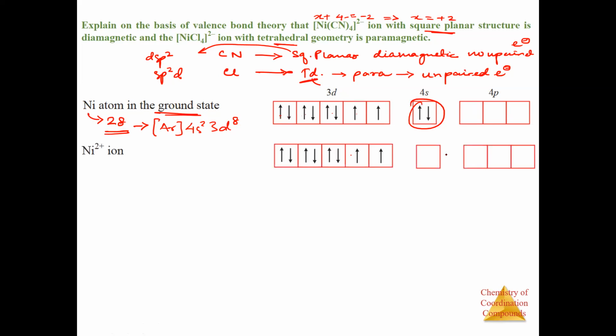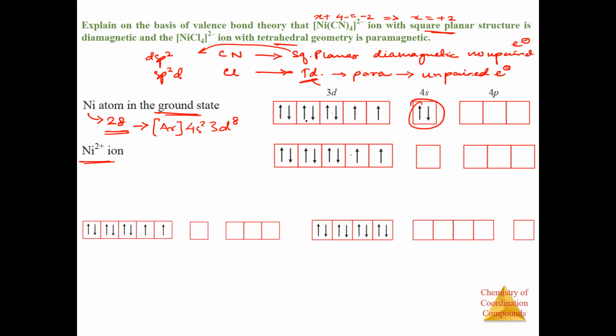So when they get out, you will have nickel 2+, which has this type of configuration, in which you have only the d electrons. Now you can see what can happen. There are 2 possibilities. Let me show you those 2 possibilities.